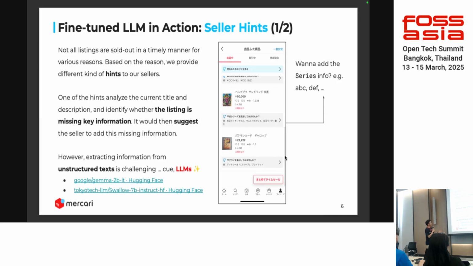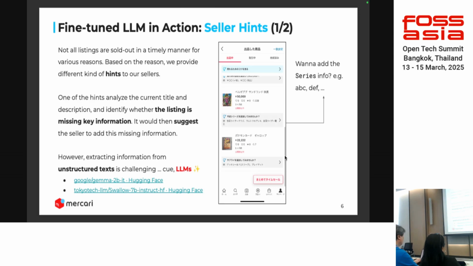To do that, before the age of LLMs, we used a different mechanism, but after LLMs came in, it became much easier to understand unstructured data, which in this case is the listing descriptions, written in completely natural language. Every seller has a different way of saying the same thing, for example. Because it's such messy data, it was a big challenge for us. But then LLMs came, and they are one of the most useful tools for us to tackle this issue.